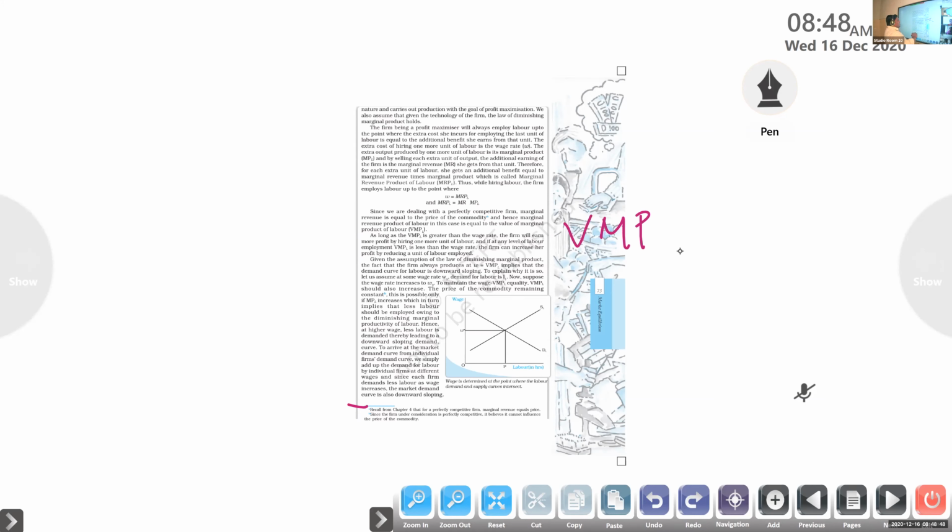VMPL, value of marginal product of labor. Given the assumption of the law of diminishing marginal product, keep this idea in your mind up to here. And one more condition we studied already: what is that? Law of diminishing marginal product.